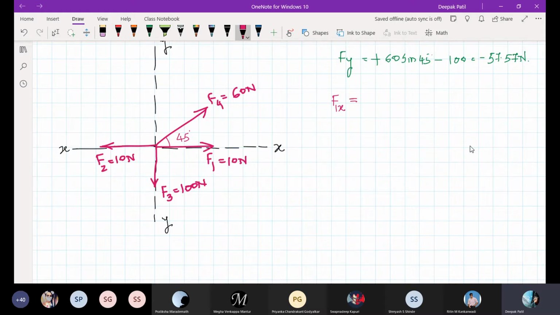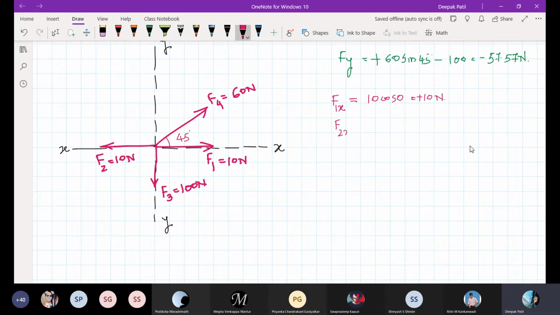You can see here the angle made by this F1 with respect to x-axis is 0 degree. So I can take it as 10 cos 0. What is cos 0? Cos 0 is 1. So 10 newtons, and I should take it as plus, as per our sign convention, since it is in this direction.